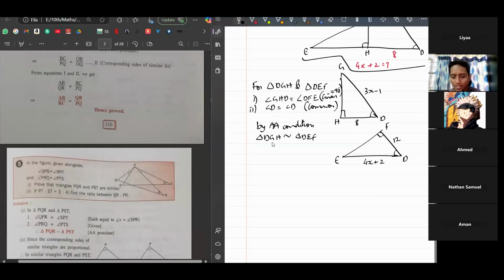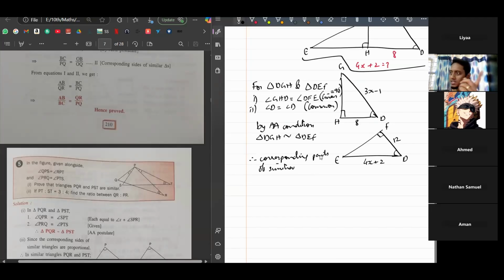See, by AA condition, this triangle is similar to this triangle. Therefore, corresponding parts. What is the meaning of corresponding parts? All the three matching angles and the three matching sides. They are corresponding parts. So these corresponding parts of similar triangles, we won't write parts because parts include angles and sides.